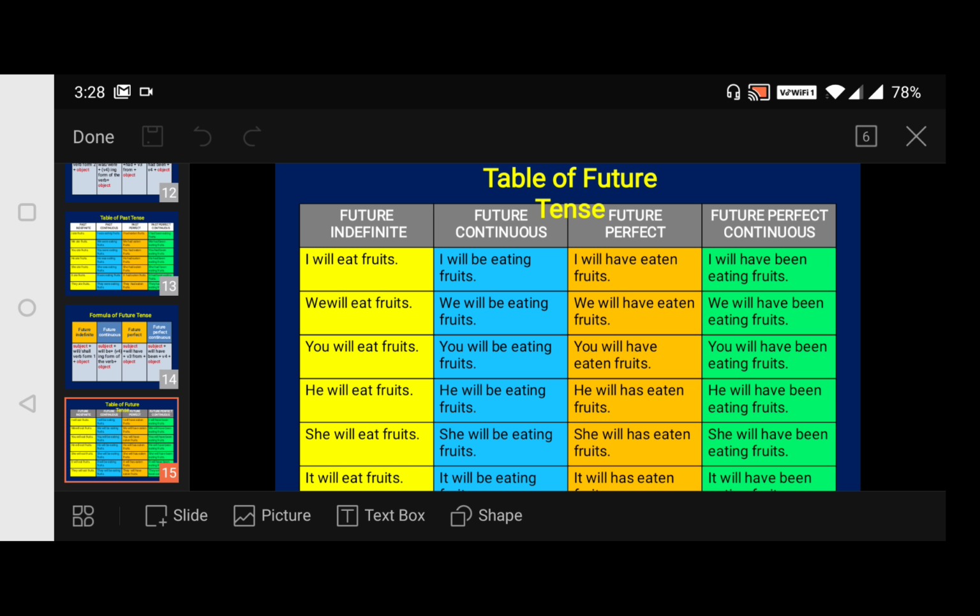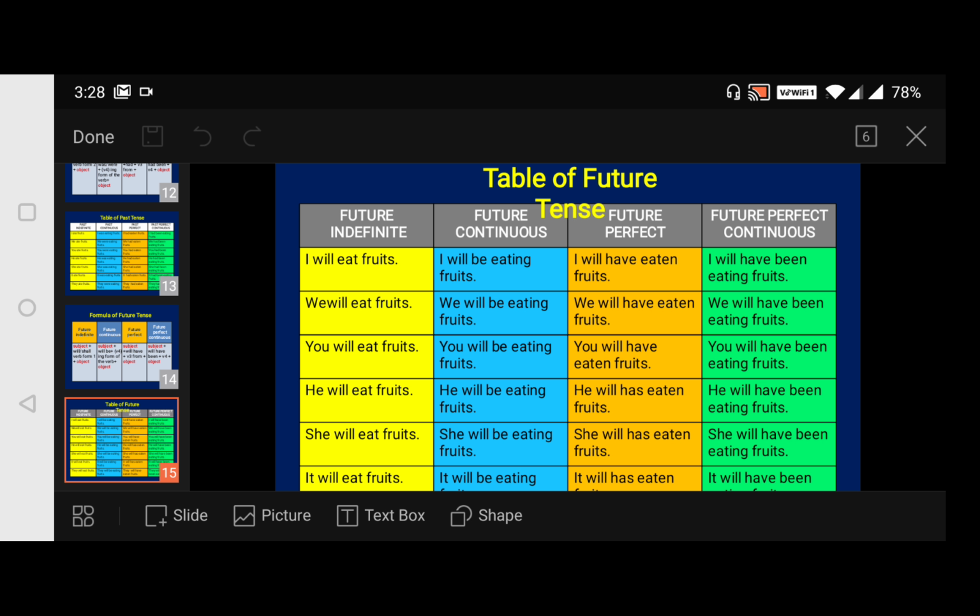I will have been eating fruits. Future perfect continuous. For the verb eat, you have to add the ing form. So just now I told you, what did I say? Will or shall, plus be form, plus verb plus ing form. Here the be form is have. Okay, I will have been eating fruits.